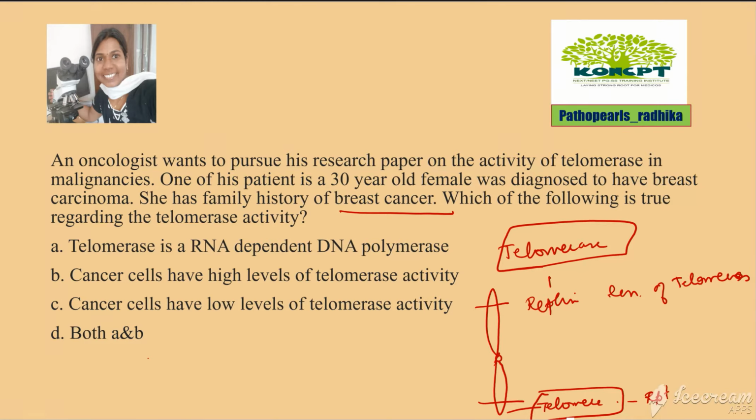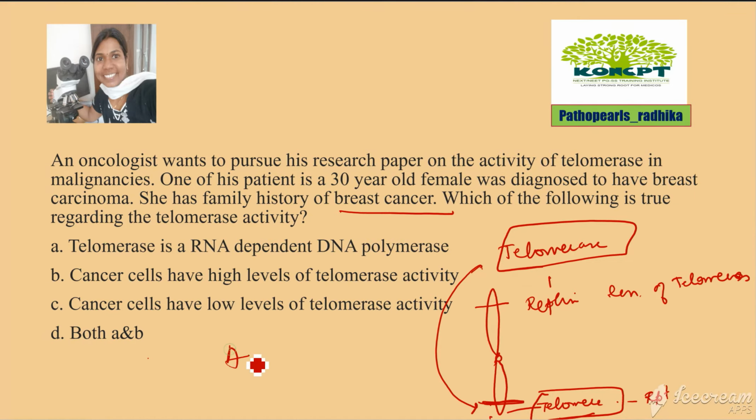Sometimes during cell division, these telomeres may get lost, so they are replenished with the help of the telomerase enzyme. They help in maintaining the length of the telomere, or else if the length is not maintained, some information might get lost. So telomerase is going to establish the length of the telomere.